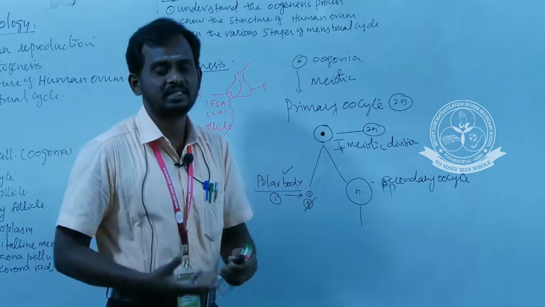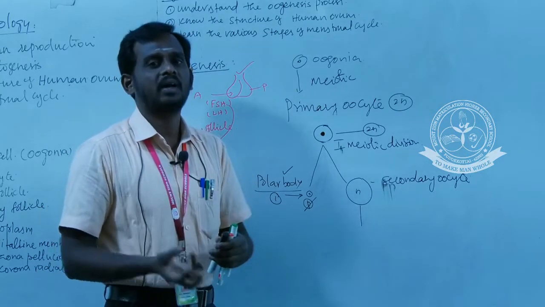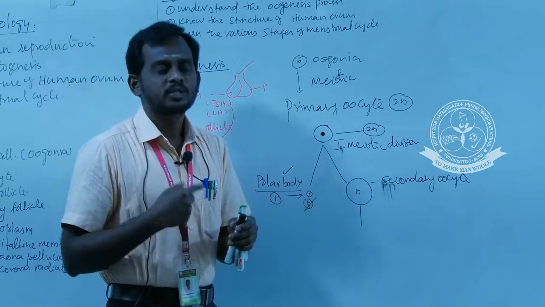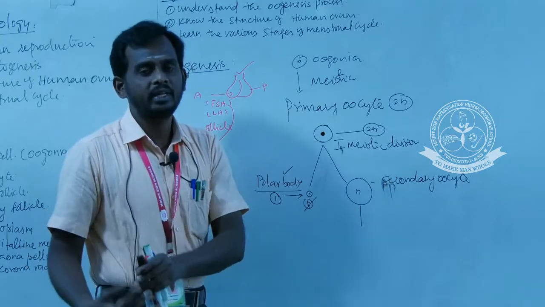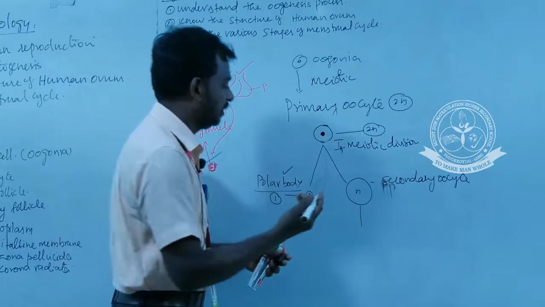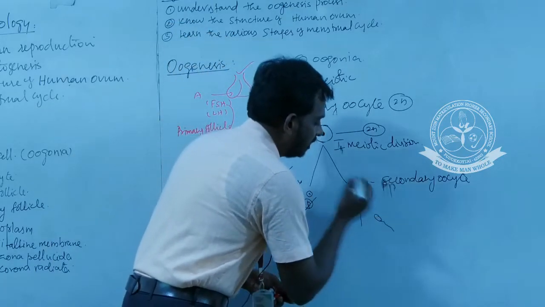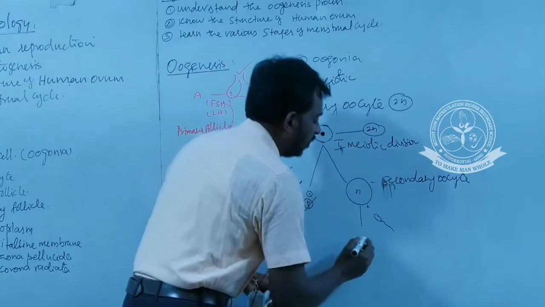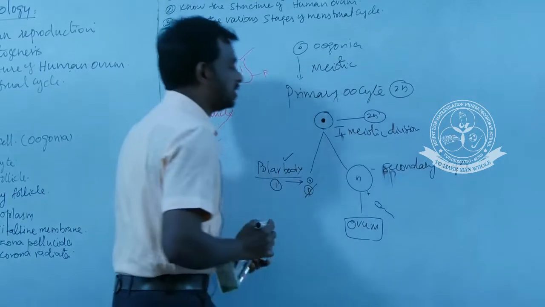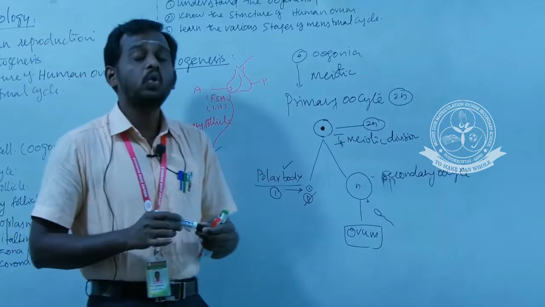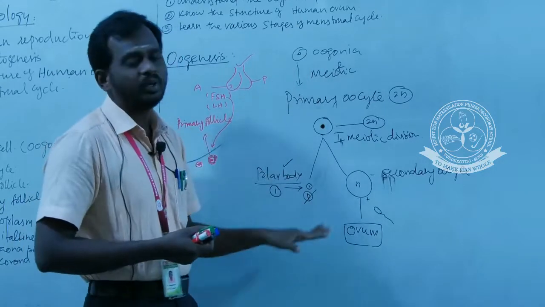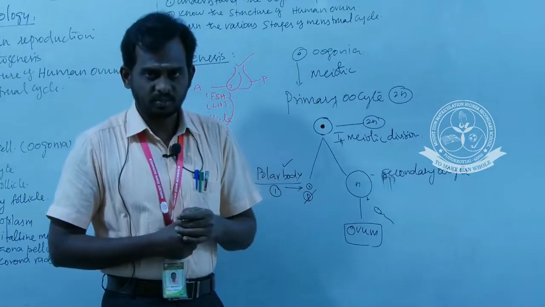That means when it reaches the sperm, or when this secondary oocyte is fertilized with sperm, it will become an egg or ovum. When this egg is fertilized with sperm, it releases an ovum. So these are the various stages of oogenesis. So oogenesis, let us go for a quick recall regarding the oogenesis process.